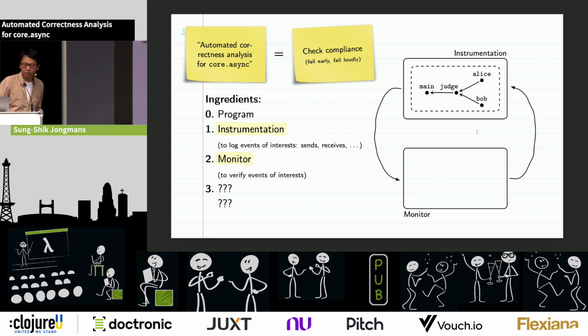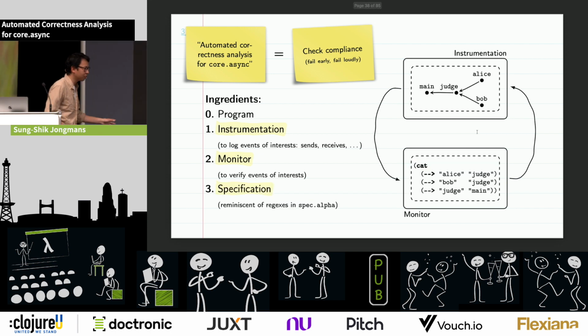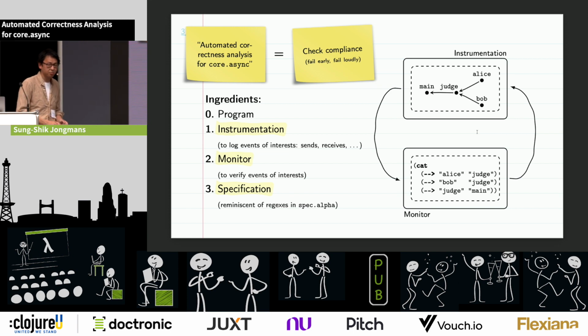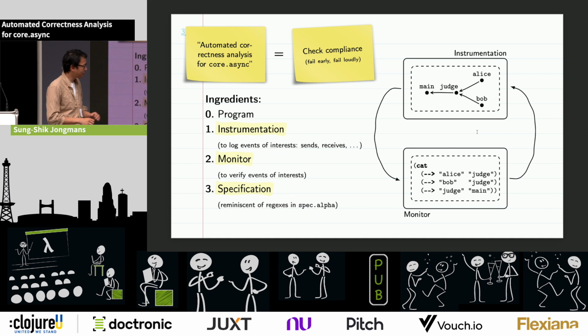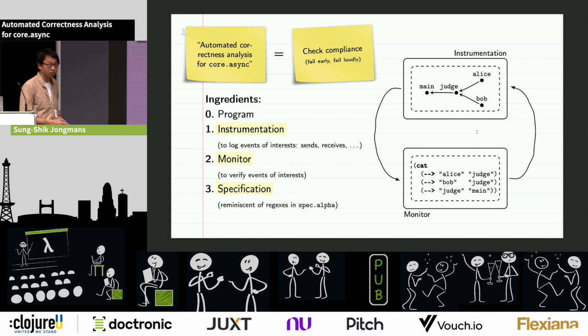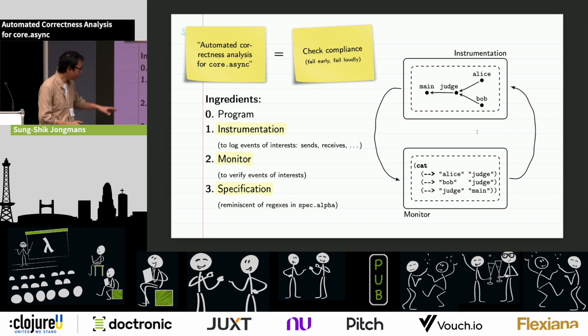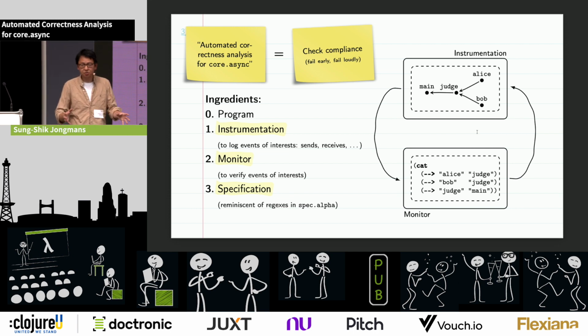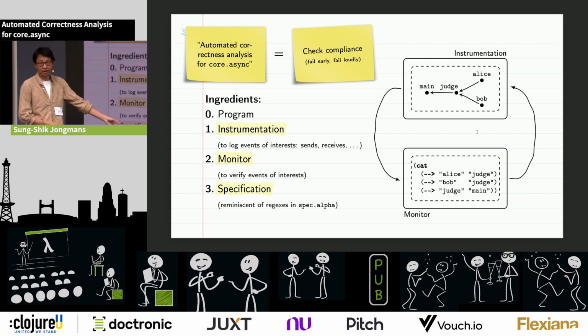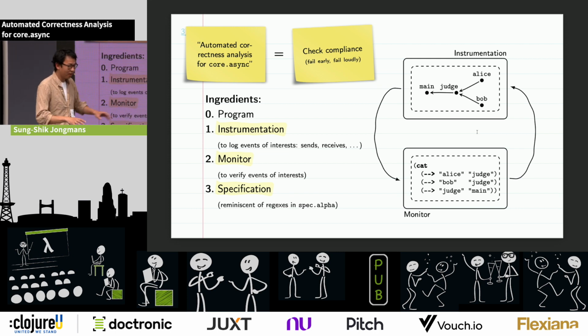So we need to be more explicit about this, and this is the final ingredient, right? It's a specification. So we need to tell the monitor what it is supposed to look at. And for this specification, we have a specification language. It's like an embedded DSL, very much inspired by regular expressions in spec alpha. In spec alpha, you have regular expressions to specify patterns of sequences of data, right? And here we have essentially the same, except we don't have sequences of data, but sequences of communications. So we're using somehow the same notation.